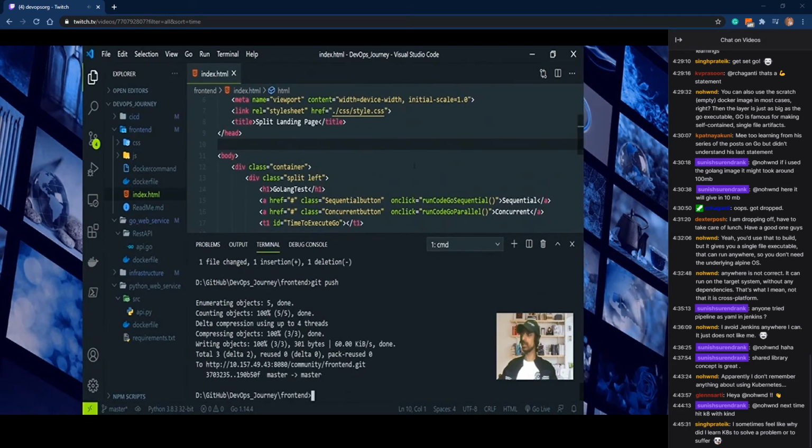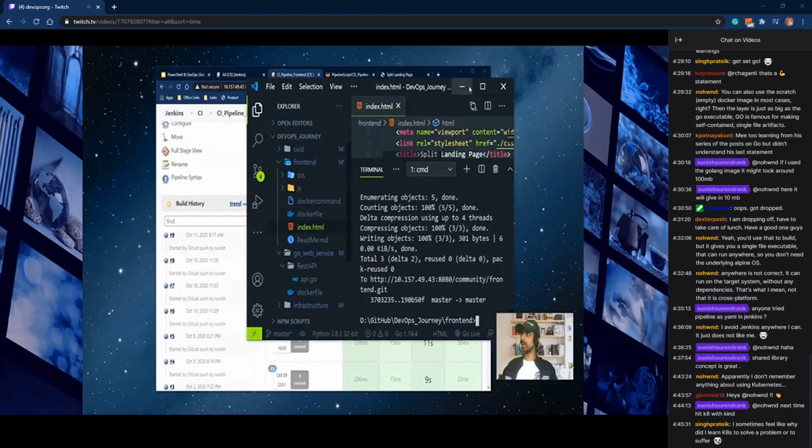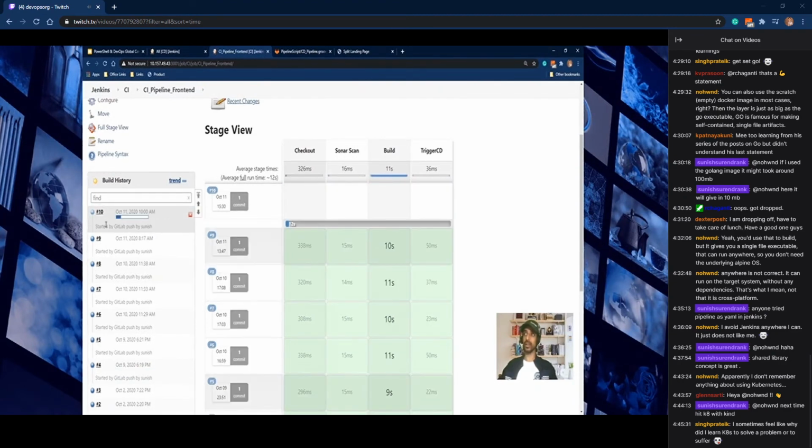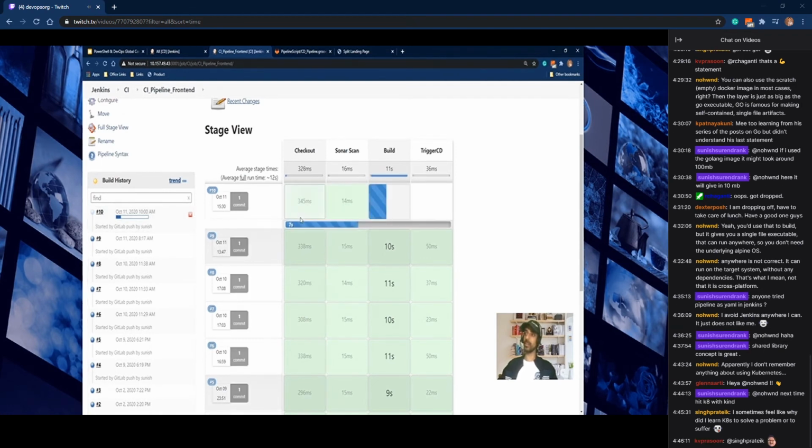I push the changes. You can see that within seconds a build started triggering. So it started checking out the repository, and a build is getting triggered. Let me see the logs.